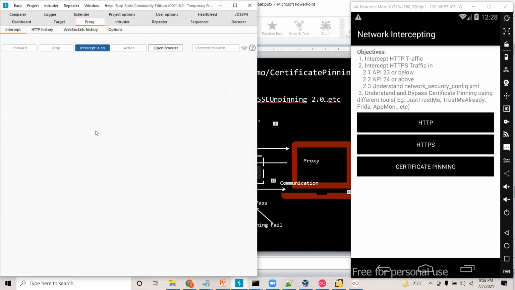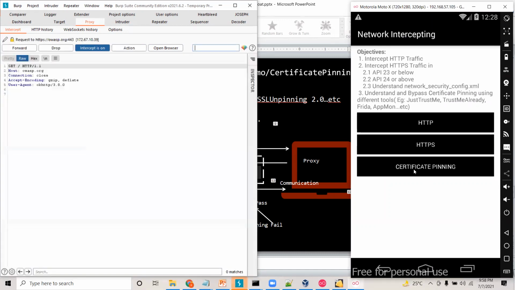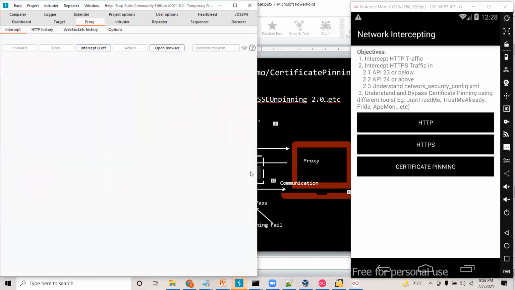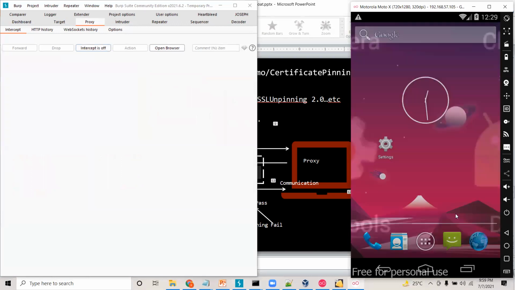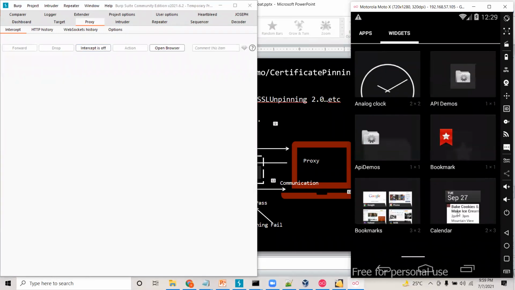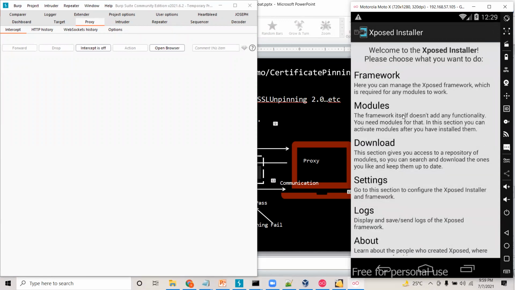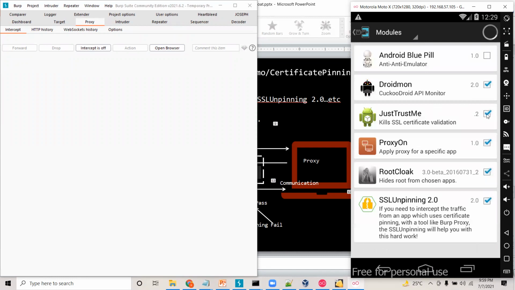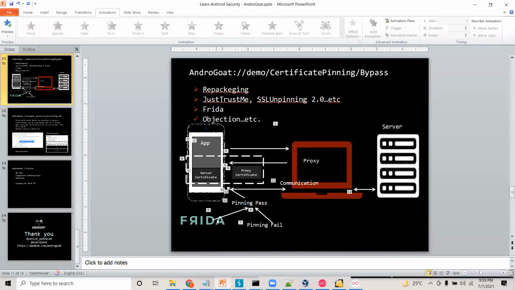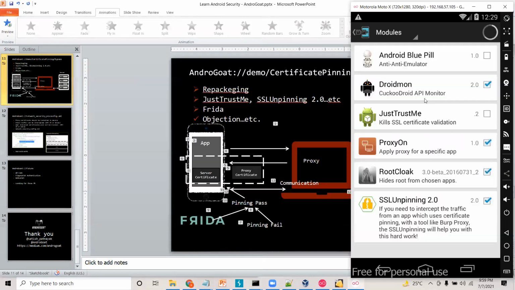But this is not what we are focusing on. We are focusing on the certificate pinning part. So now when I click on the certificate pinning, maybe some tool is running there. It may be the Xposed framework. Yeah, as I told you, this Just Trust Me is enabled. So this is also one of the ways. Just Trust Me is doing the same thing I have explained here, but using Frida we have attached to the process, while here we attach using Just Trust Me.